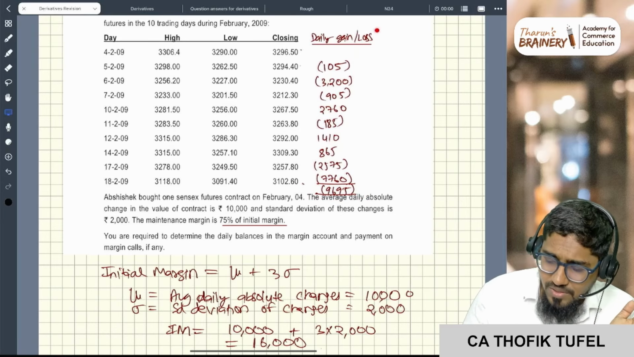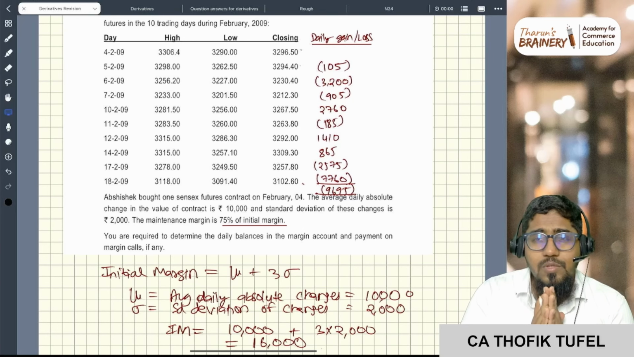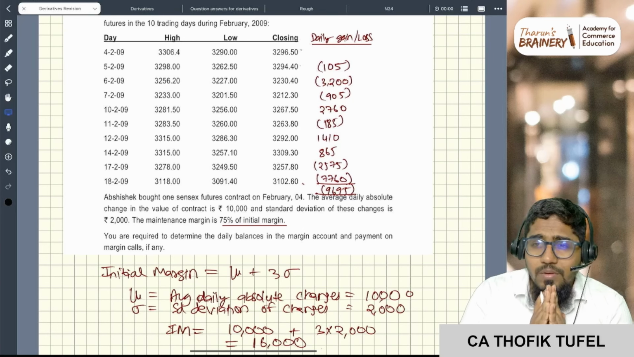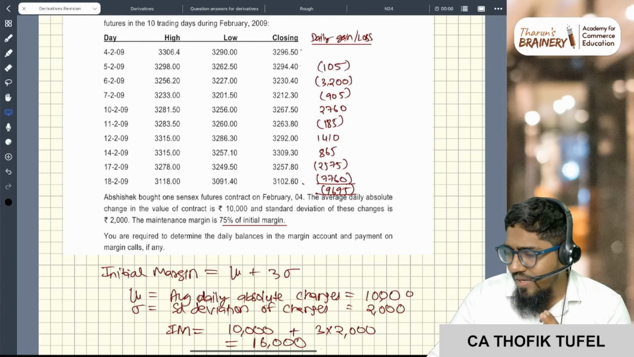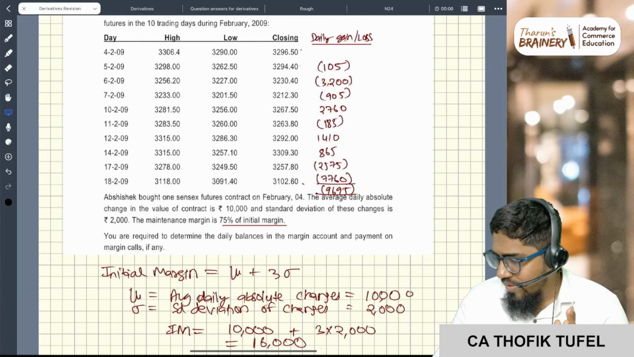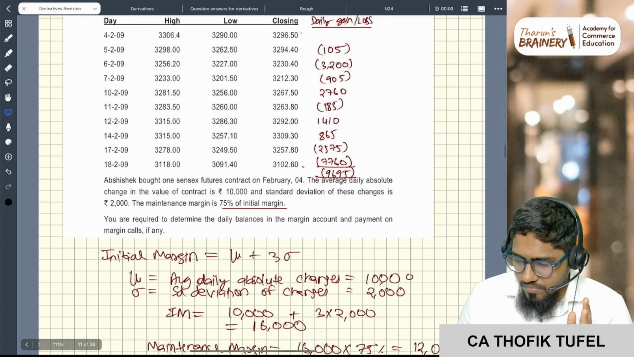So this is the first thing that you have to do. First step, calculate the daily gain or loss. Very important. If any maintenance margin question comes, first thing calculate daily gain or loss. How to calculate this? You know this how to calculate, right?